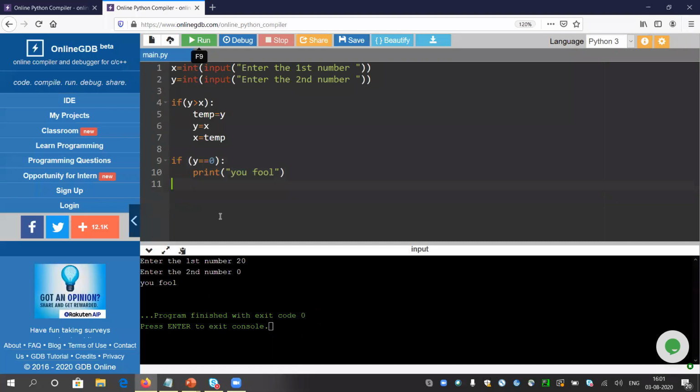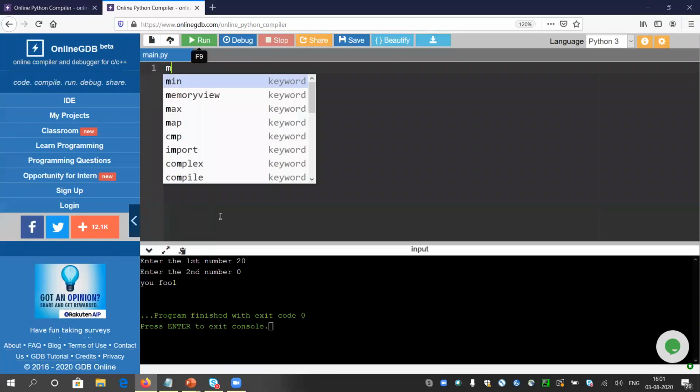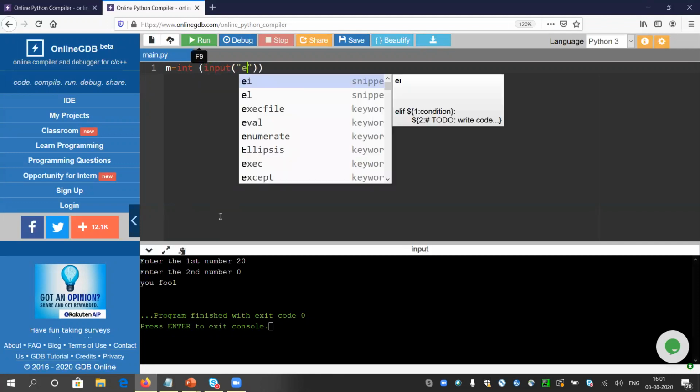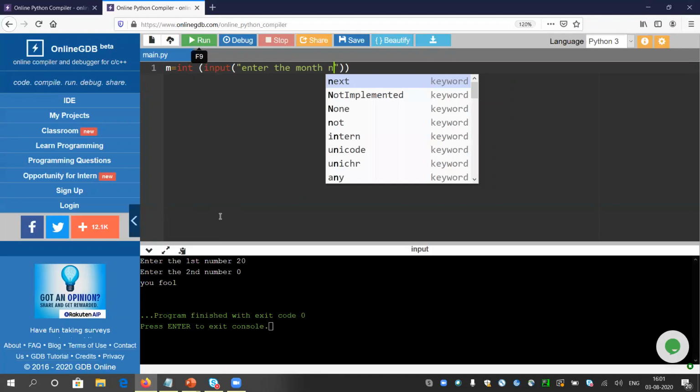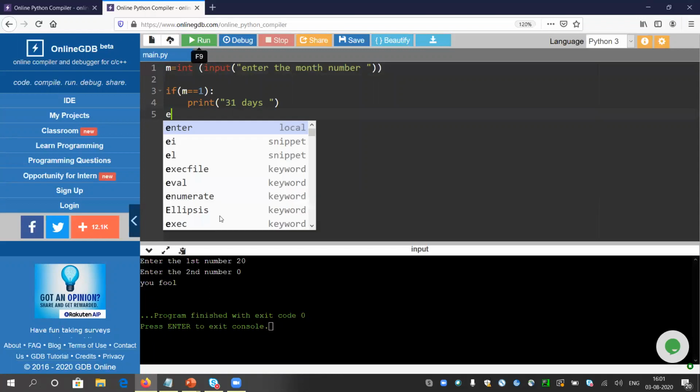So I'm going to delete everything, otherwise I am committing some mistakes. So it will be good to delete everything. Okay, so M is the month, say. I will take an input from the user: enter the month number. So the user will give the month into M. Now what I will do, I will just check if M equals 1. The value of M is 1. If yes, I will print 31 days. Cool enough. I think you will be able to understand the logic.